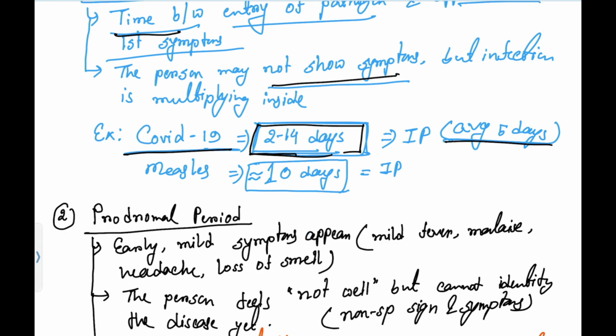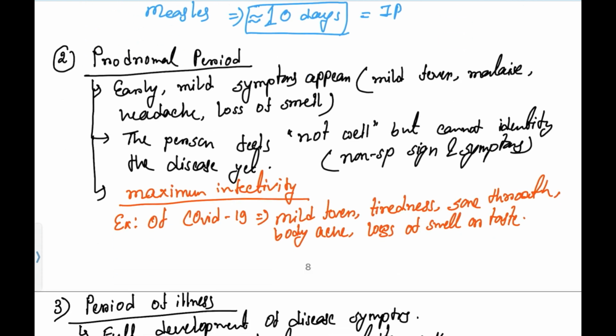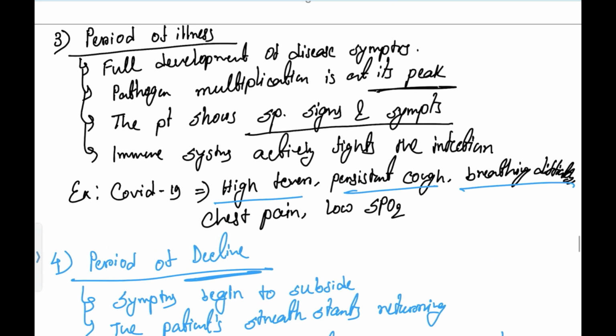for COVID-19. Okay, now coming to the second phase of stages of illness, that is the prodromal period. What is prodromal period? This is early or mild. All signs and symptoms will be mild, like mild fever, malaise, headache, loss of smell, mild cough. This is in case of prodromal period. In period of illness, all signs and symptoms will be at their peak level, like high fever, persistent